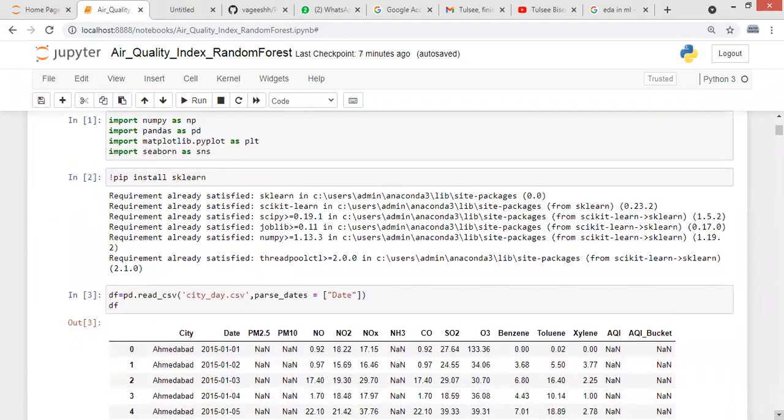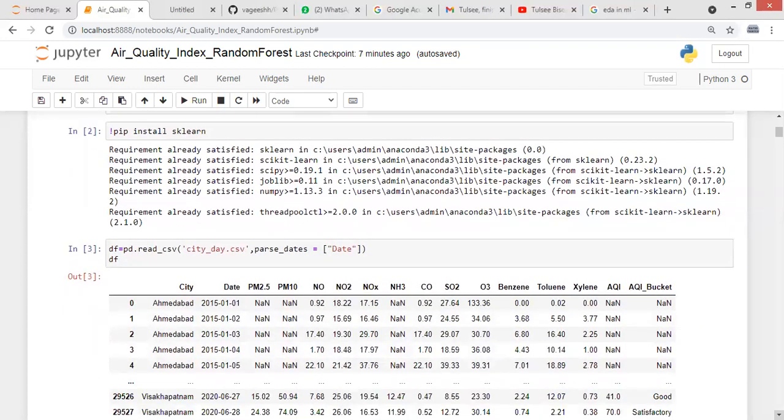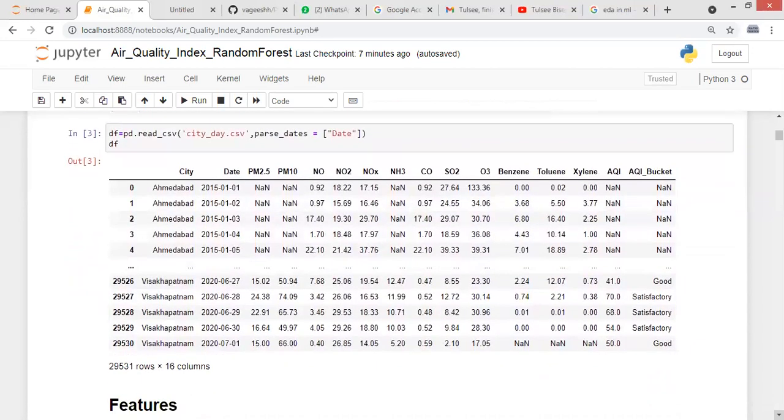So here first of all I have imported all the required libraries like NumPy, Pandas, Matplotlib and Seaborn. Then I have installed the sklearn module. Here I have loaded my dataset in the form of a CSV file. This dataset I have taken from Kaggle.